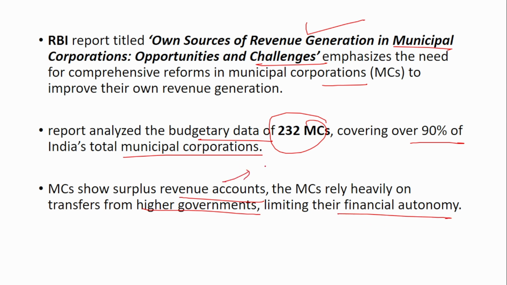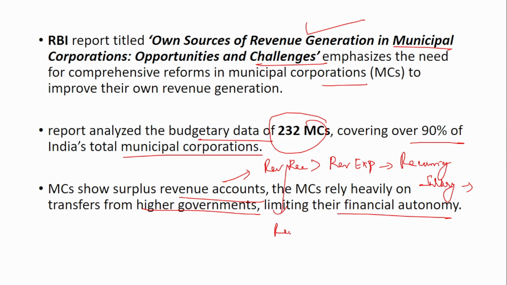So in the revenue account, if you see, it is a surplus, which means that there is more revenue receipt than revenue expense. Revenue expense and revenue receipt are both recurring. Revenue expense is like, you have to pay salary and all, right? So this is a recurring expense. That is, you have to pay the salary every month.